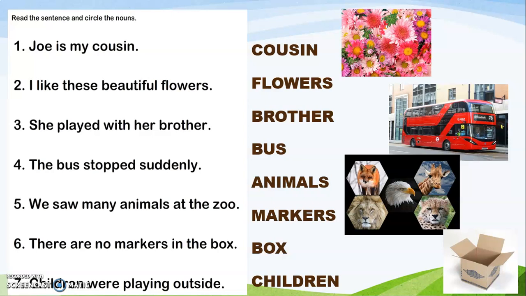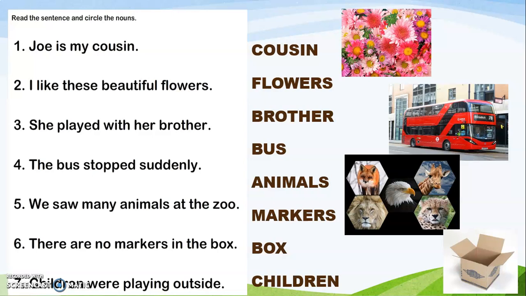She played with her brother. You are talking only about a single person, one person. So she played with her brother. Brother is only one. The bus stopped suddenly. Only one bus. We saw many animals at the zoo. So many animals. S is there.